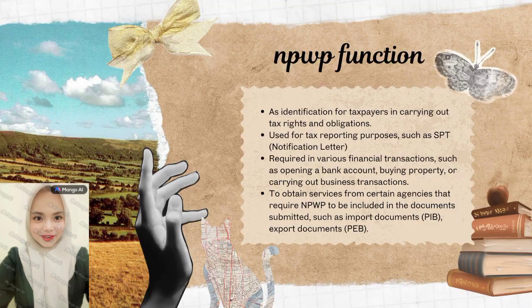then you are categorized as a PKP. NPWP functions as identification for taxpayers in carrying out tax rights and obligations, used for tax reporting purposes, such as SPT, notification letter, required in various financial transactions, such as opening a bank account, buying property, or carrying out business transactions, to obtain services from certain agencies that require NPWP to be included in the documents submitted, such as import documents, PIB, export documents, PEB.